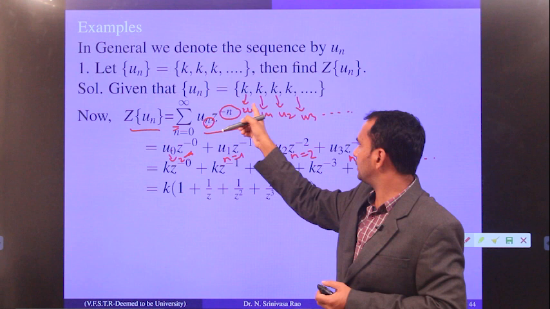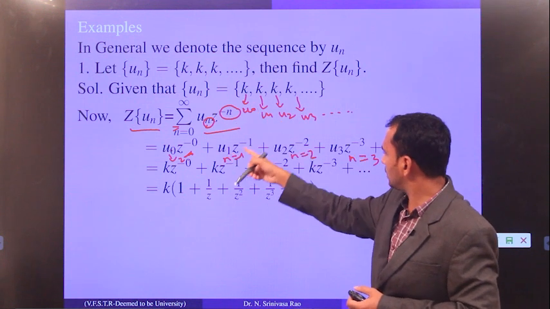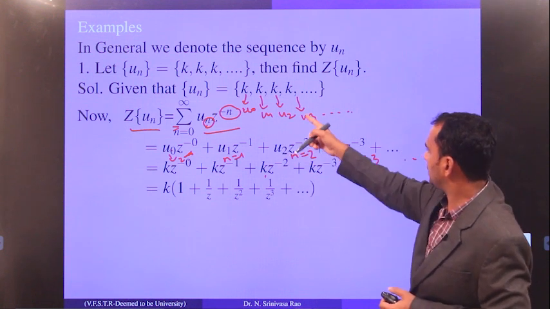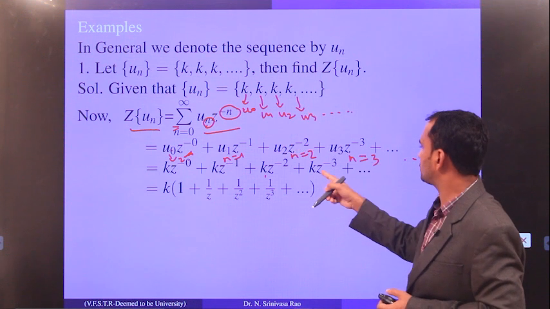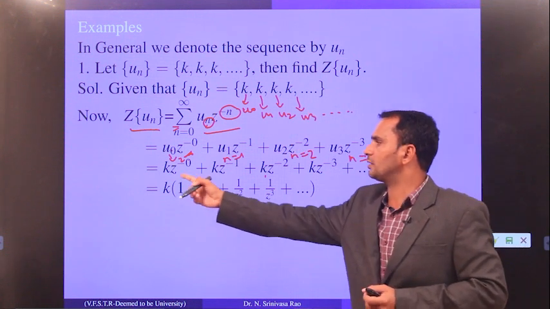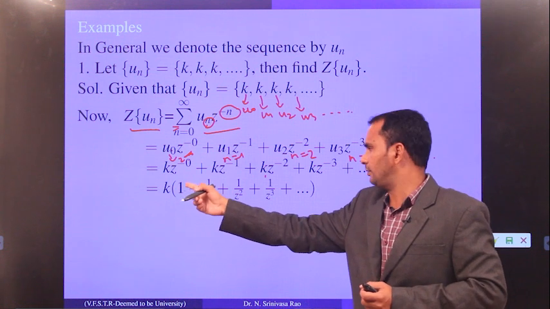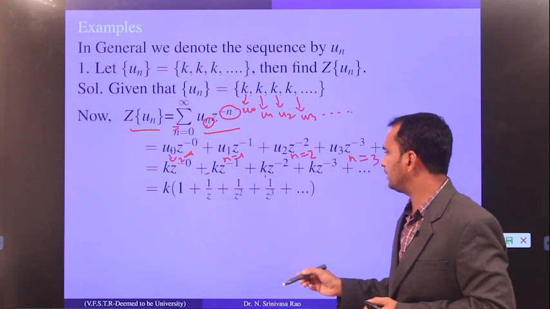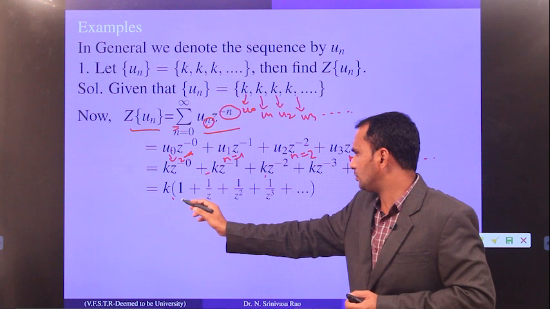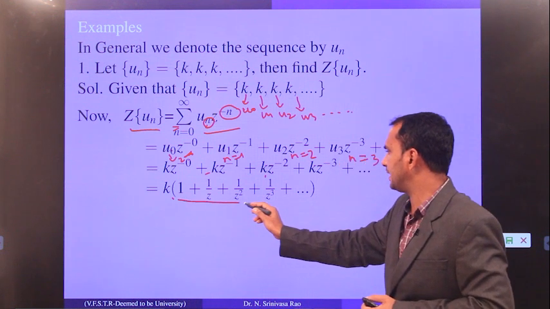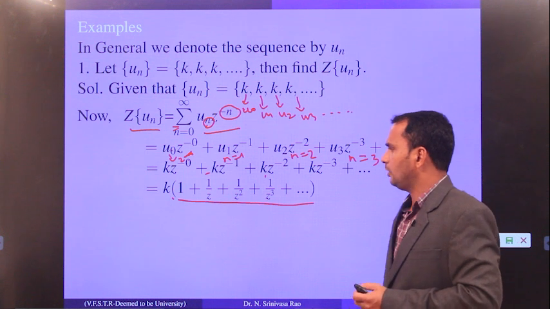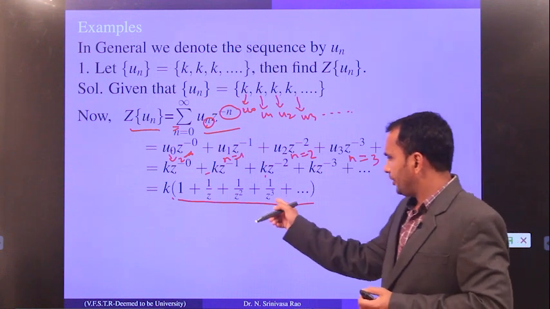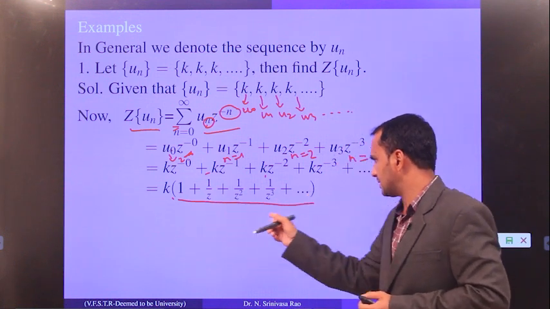Now substitute all the terms. What is u0? u0 is k. What is u1? u1 is also k. Substitute u2: u2 is also k. Substitute u3: u3 is also k, and so on. Now if you observe this summation, the term k is common everywhere, so I have taken k as common. Once you take k common, what you will get is 1 plus 1 by z plus 1 by z square plus 1 by z cube and so on. Now you have to find what this summation is.